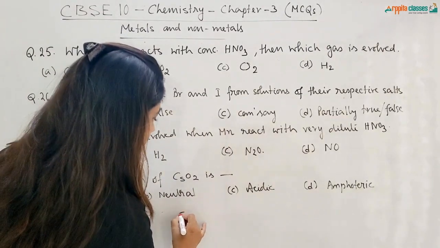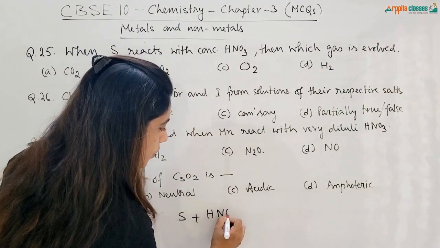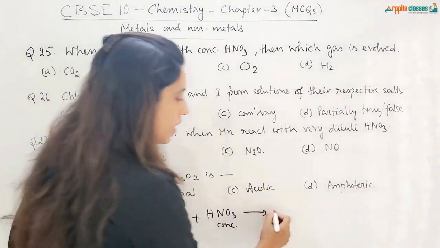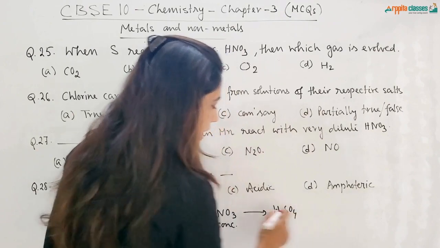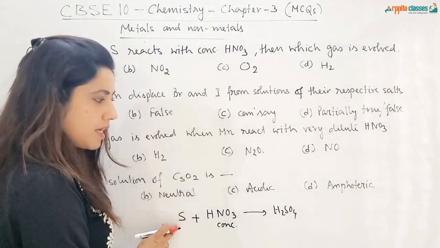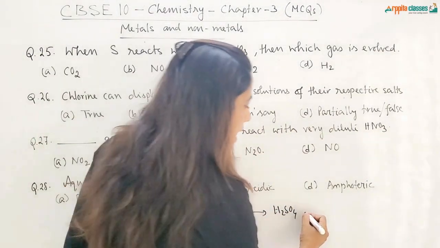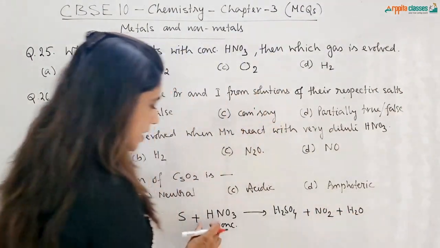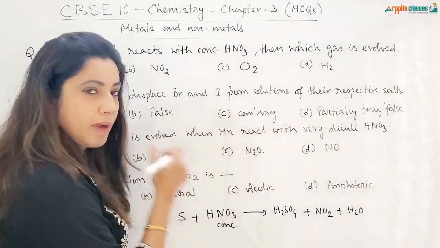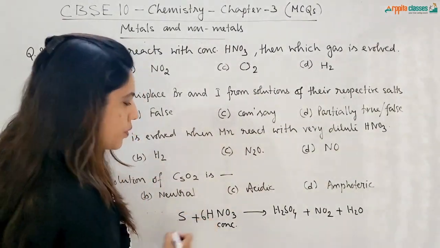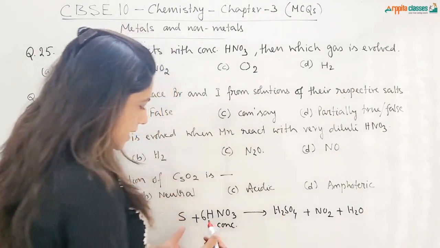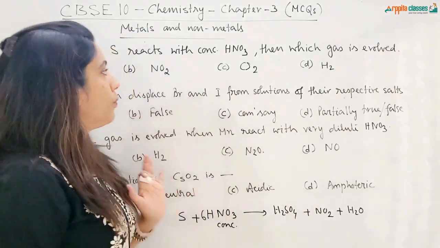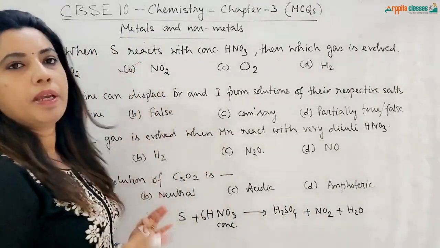So what happens when sulfur reacts with HNO3, this is the concentrated form, sulfur gets oxidized to H2SO4 because it is a very strong oxidizing agent, so it will oxidize sulfur to H2SO4 and it will reduce itself into NO2 and water will be formed because there is a lot of hydrogen and oxygen. I have not balanced it. You can balance it by putting 6 out here. But basically sulfur is getting oxidized to H2SO4 and HNO3 is getting reduced to NO2. So which gas is evolved here? The option will be NO2.